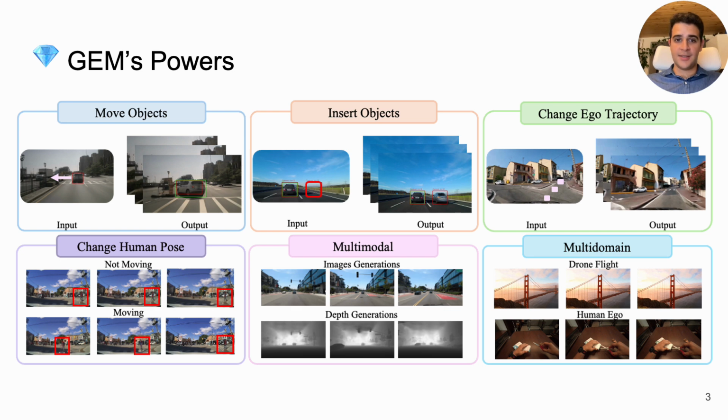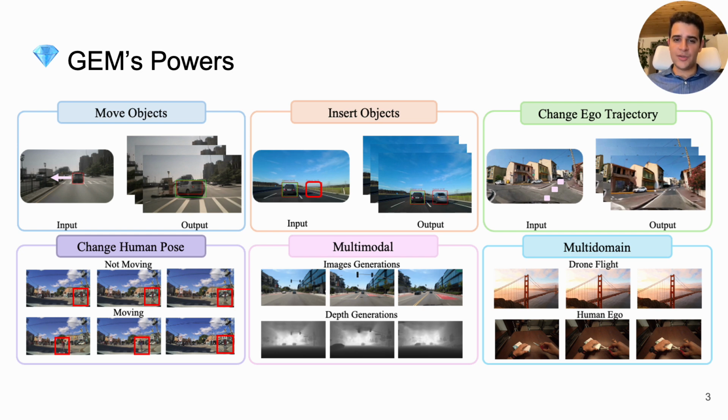Well, the answer is yes, because GEM can obey fine-grained controls on objects such as cars and pedestrians, and control the camera itself. It can generate accurate depth alongside the generated videos, and crucially, it generalizes across various cities, weather, time of the day, and other domains.